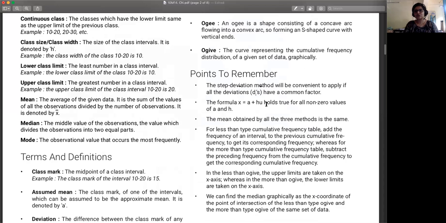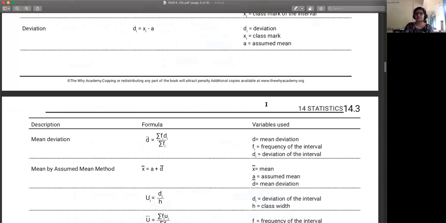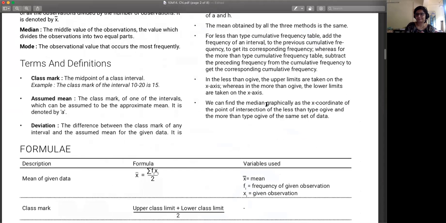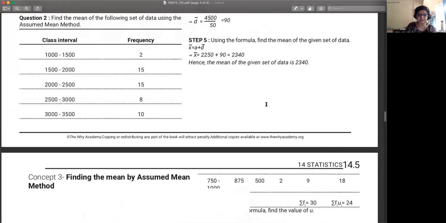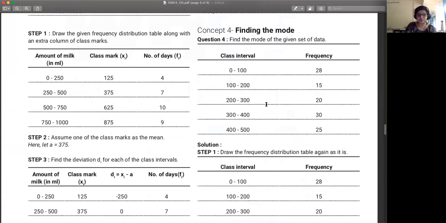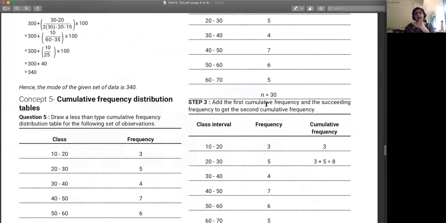Okay. So in order to find out the median, you need to make something called a cumulative distribution table. Okay, a cumulative frequency table. Let me just take an example problem with her. Cumulative means adding all the values that have come before it. So first we'll deal with just creating a cumulative frequency table, and after that we'll see how to find out the median from that.